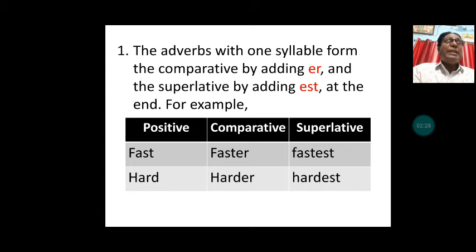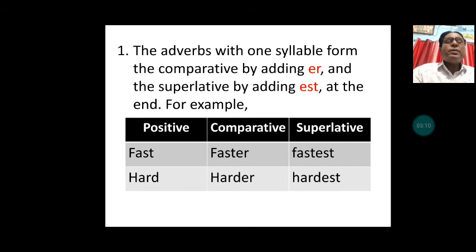So let's go further and see how we can learn the three forms of adverbs, positive, comparative and superlative. What are the rules that help us to change the adverbs into three forms? The adverbs with one syllable form the comparative by adding er, and the superlative by adding est at the end.